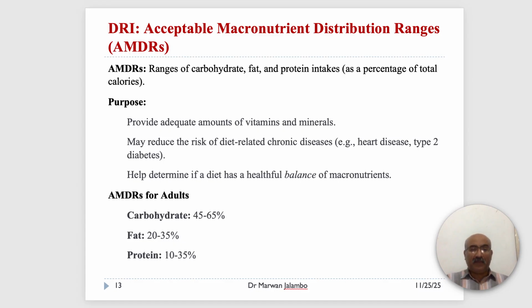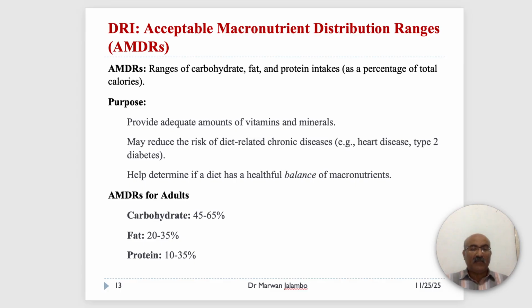In the next table, the adult AMDR for carbohydrate is 45 to 65% of calories. For fats, 20 to 35%, and protein from 10 to 35%.